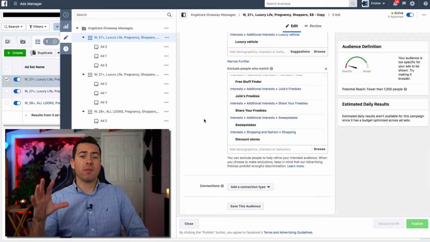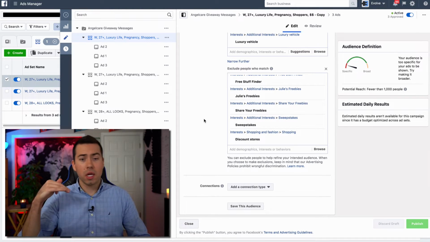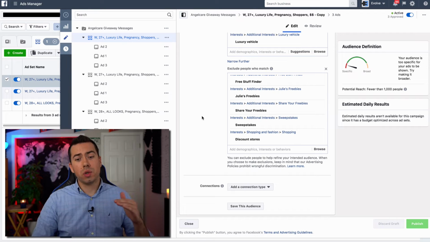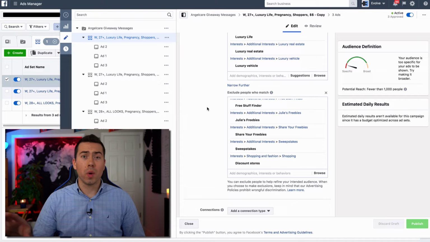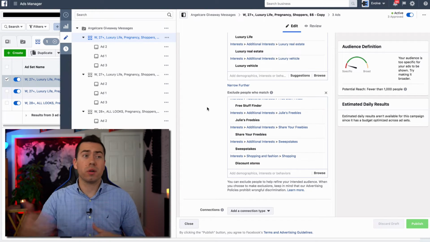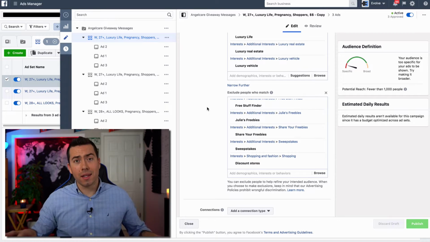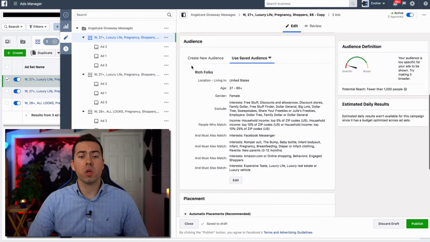Now, just to recap everything, we are doing a lot of inclusions, higher income, luxury, real estate, all that kind of stuff as inclusions. And then at the same time, we're excluding out the stuff that we don't want, like people that like Big Lots, people that like Dollar Tree, Dollar General, all that kind of stuff. We're getting that out of there. So I went ahead and saved the audience because I want to be able to show you its potential reach. Right now, Facebook is glitching out and it says fewer than 1,000 people. So I went ahead and just saved the audience as rich folks.